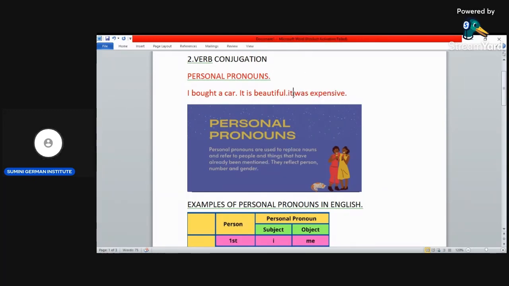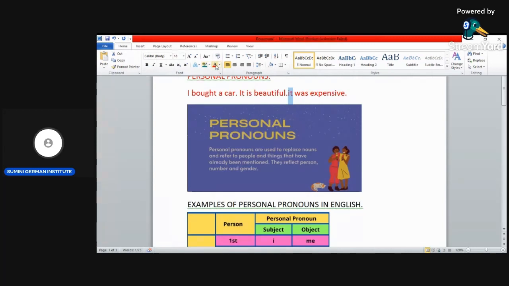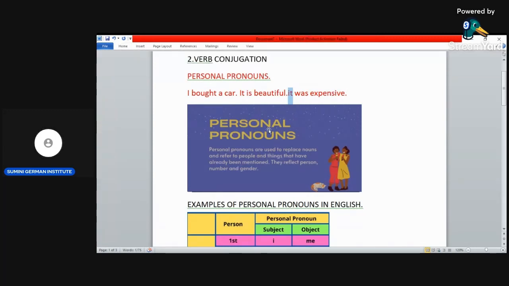So it in this case is the personal pronoun that you can use instead of repeating the car. Personal pronouns are used to replace nouns and refer to people and things that have already been mentioned. Since the car has already been mentioned, that is why we can use a personal pronoun. I hope you have understood that.